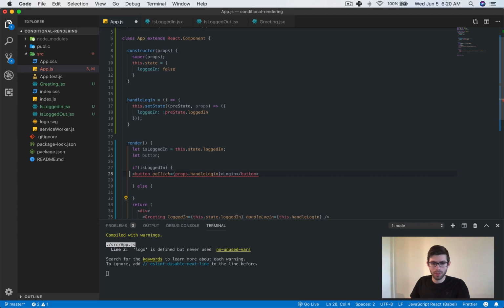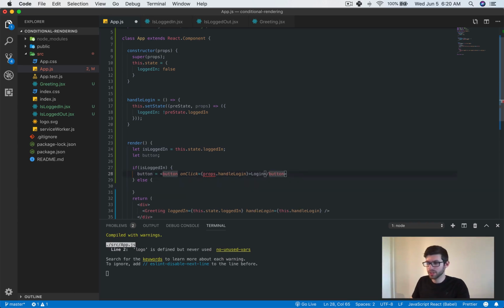Then we will have button will equal like that. And it'll say log in, right?